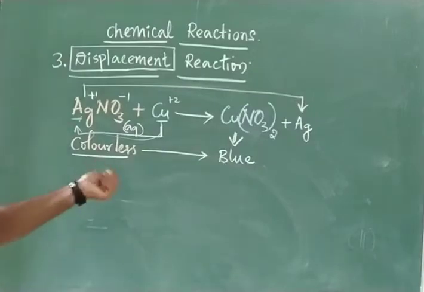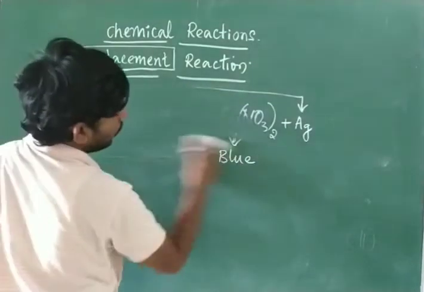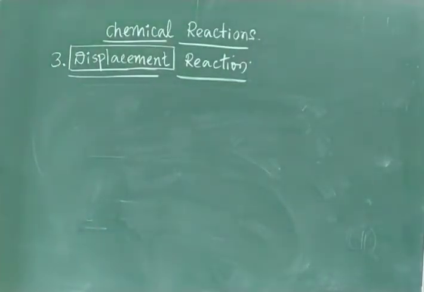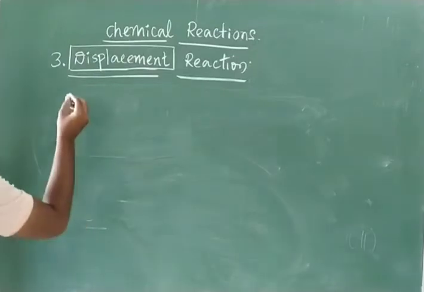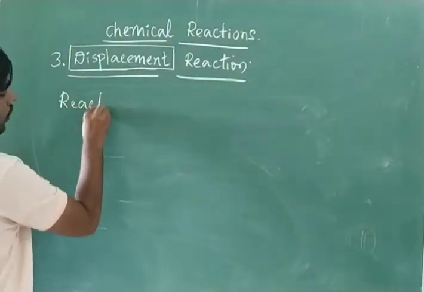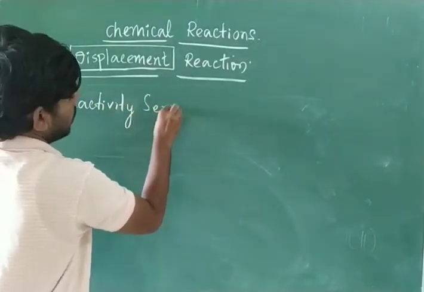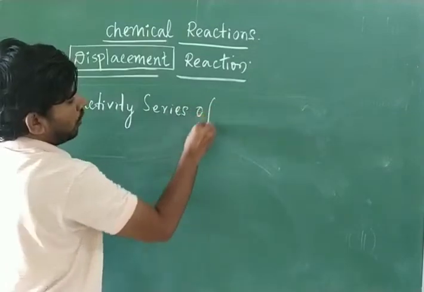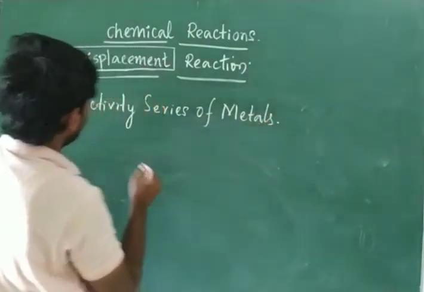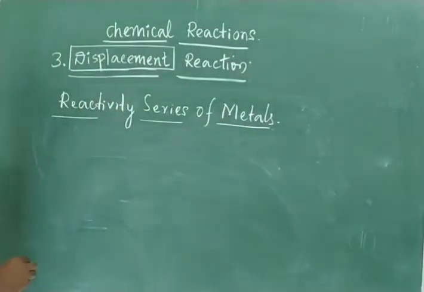Then again a question will arise. How will we come to know which metal is more reactive and which metal is less reactive? To understand that, we have the reactivity series of metals. You should remember this one. Then only we can tell whether a displacement reaction is going to occur or not.